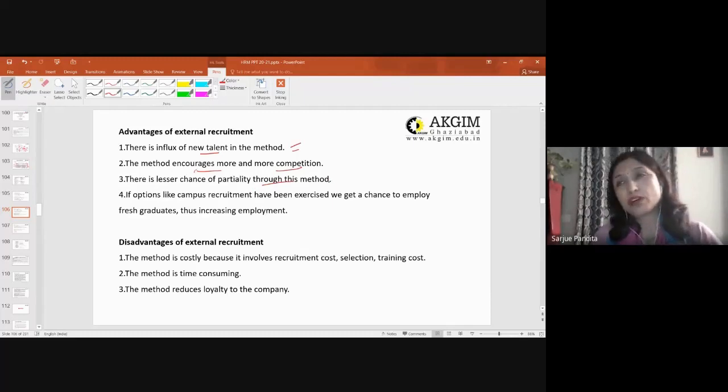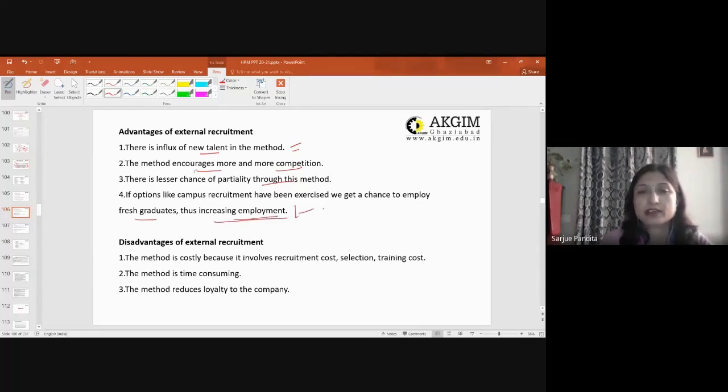Obviously, you do not know the candidate until and unless he is a recommended employee. Otherwise, there are lesser chances that you know a particular candidate. So there are very reduced chances of showing favoritism or partiality. If options like campus recruitment are exercised, we get a chance to employ fresh graduates, thus increasing employment.